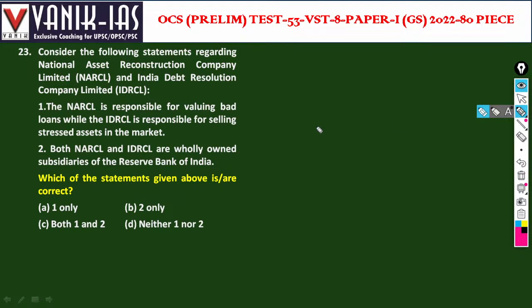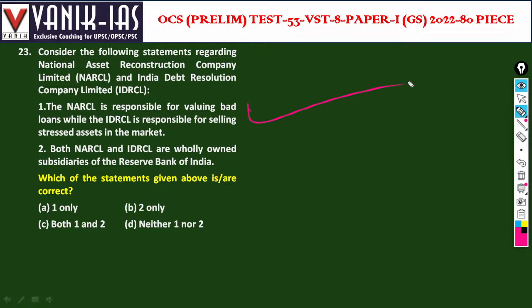Then question number 23. Consider the following statements regarding the National Asset Reconstruction Company Limited, NARCL, and the India Debt Resolution Company, IDRCL. NARCL is responsible for valuing bad loans, while IDRCL is responsible for selling the stressed assets to the market. This is right.